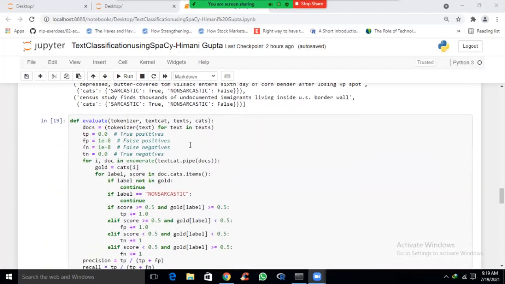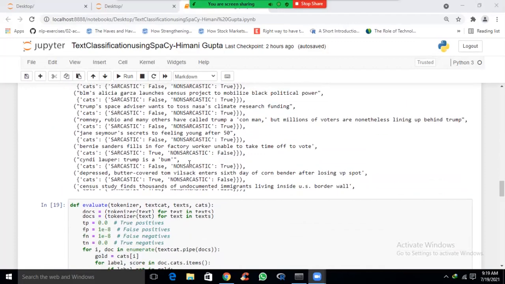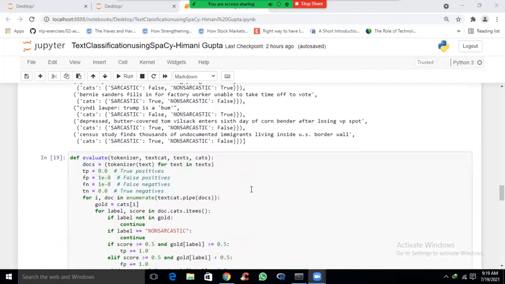Now we need to write an evaluation function. We have prepared the training data, so before training, we are writing an evaluation function.